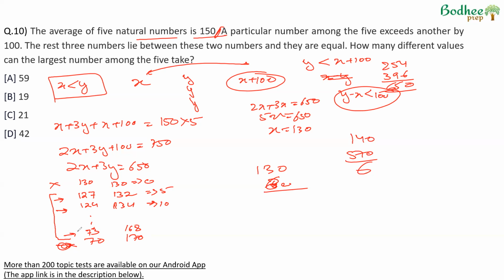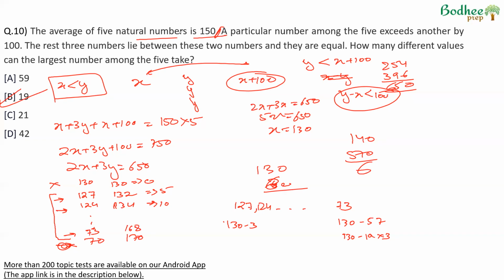Correspondingly, x plus 100 will have a value and y will have a value. So the first value that x can take is 127, then 124, and so on till 73. This is 130 minus 3. The last is 130 minus 57, which is 130 minus 19 into 3. So 19 solutions are possible.